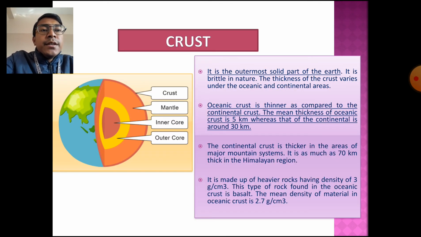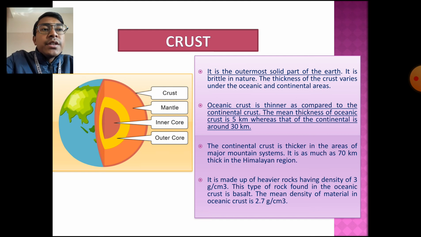First is the earth's crust. The topmost layer of the earth is known as the earth's crust. It is the outermost solid part of the earth, and it is brittle in nature. The thickness of the crust varies under the oceanic and the continental areas. In the oceanic areas the thickness of the crust is very small, and in the continental areas, that is, in the land areas, the thickness of the crust is more.